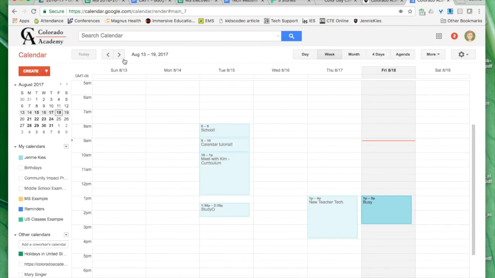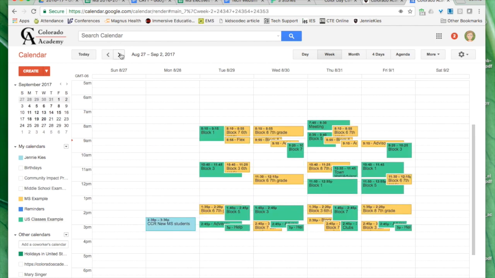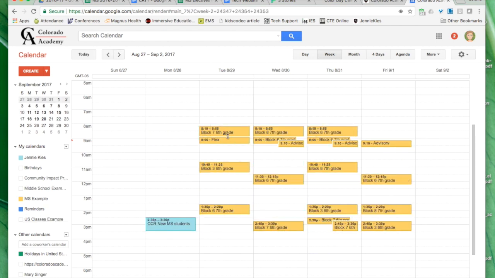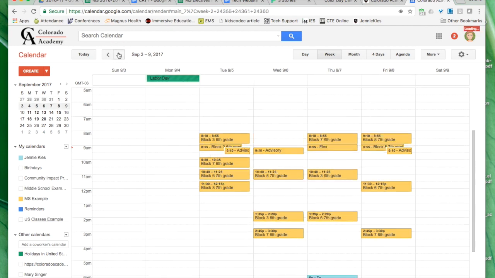And I don't see them here because school hasn't actually started yet, but when I go to the first week of school, there is my schedule. Okay, it looks a little bit like these two overlap. It's just because there's not a lot of space on this. This does not adjust for things like red and white schedules. So if you need to, you can edit an event.